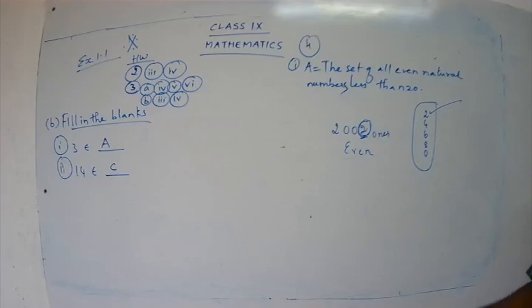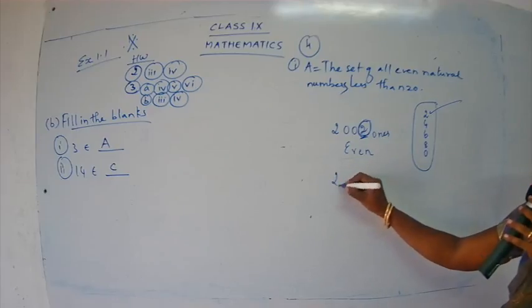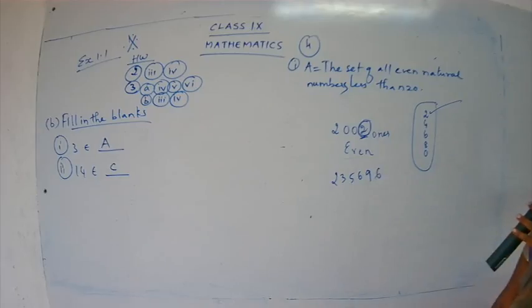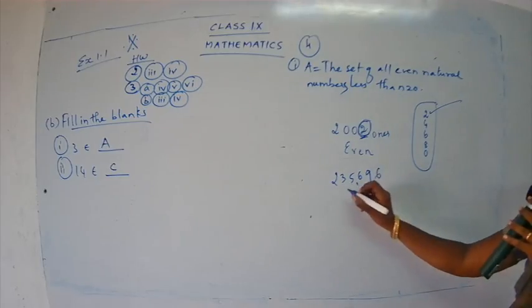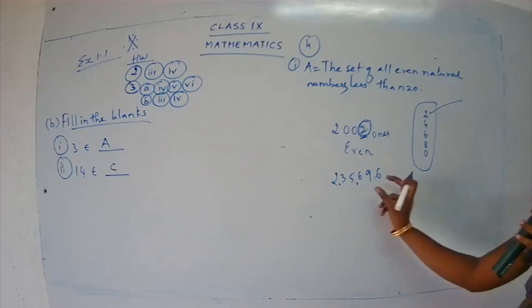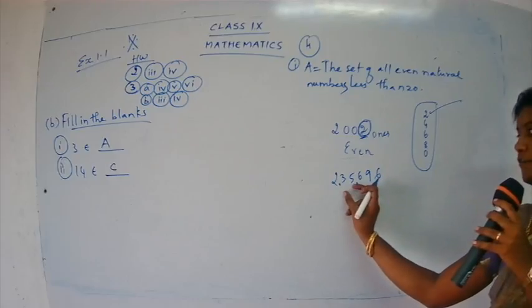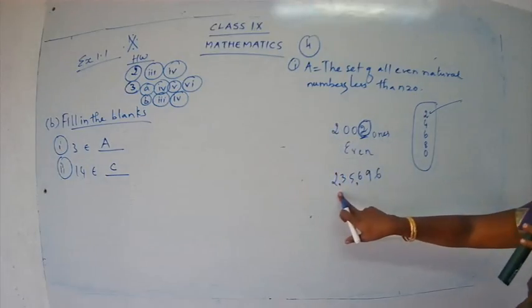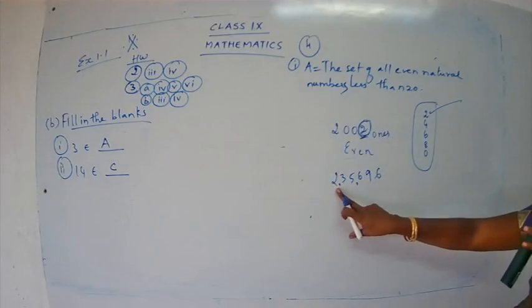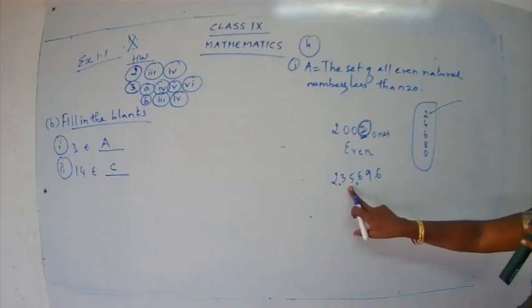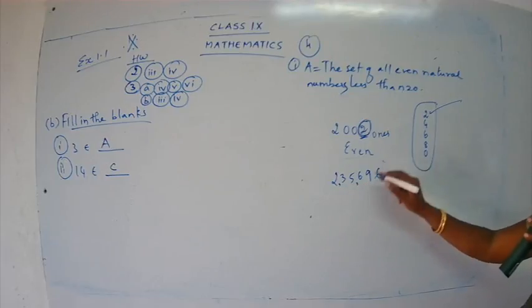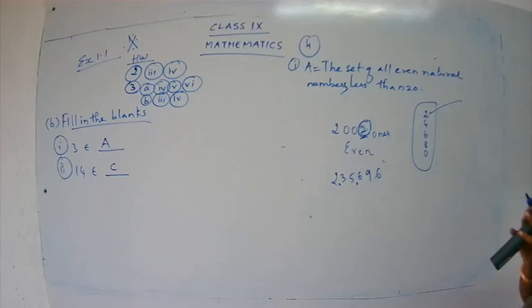Let me check one more number: 2,35,696. You know how to put commas properly, for hundreds, thousands, then lakhs, and then crores.